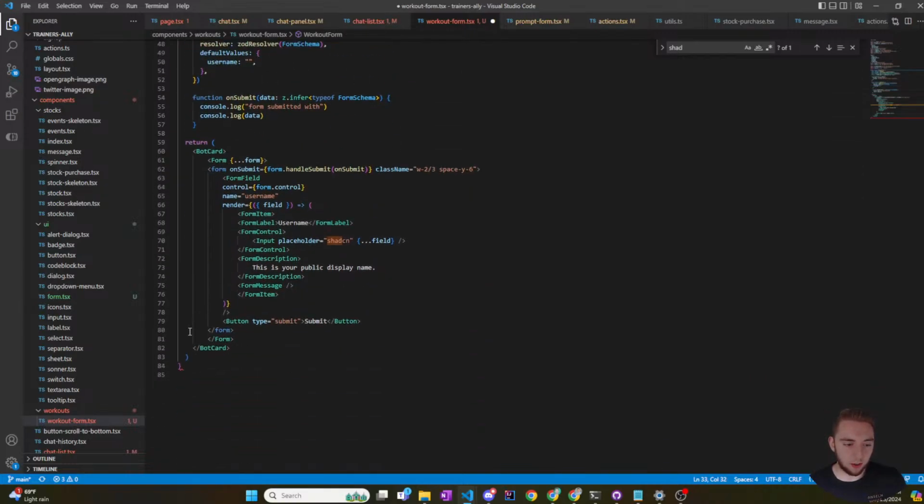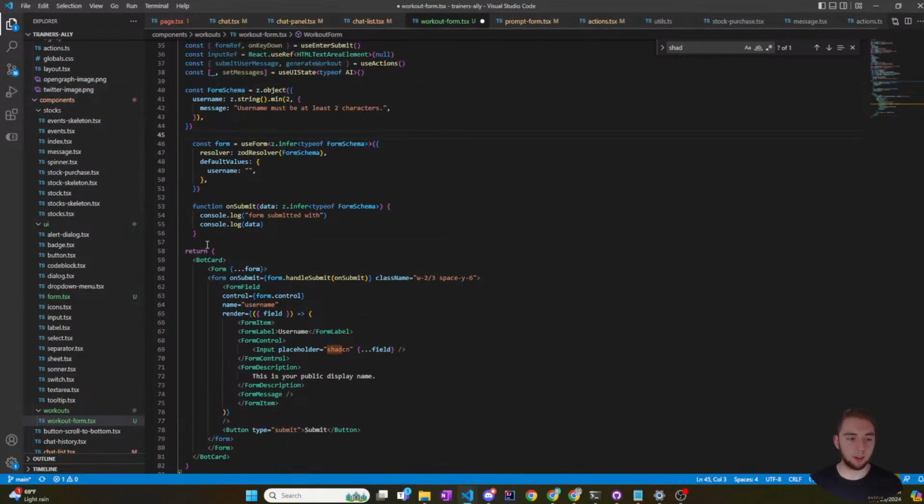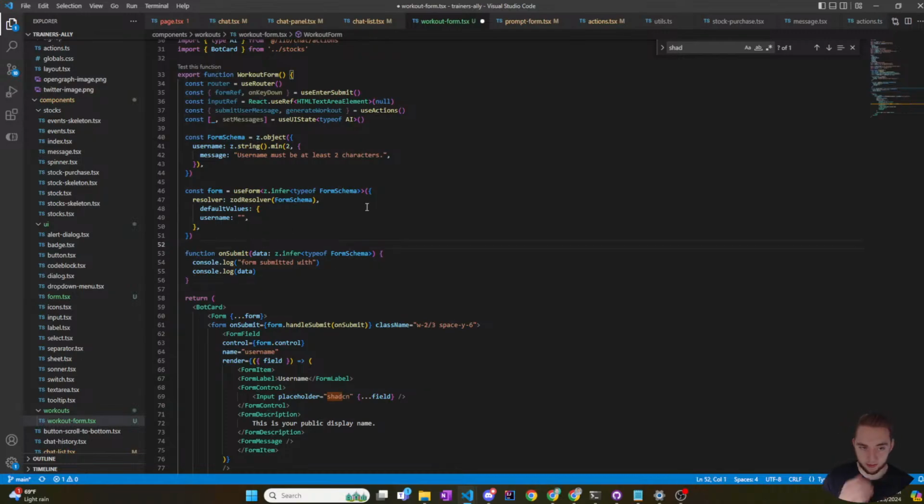Uh-oh, I got an issue here with the brackets. Why are my brackets messed up? Okay. Boom. Seriously, all these things are spaces. I use tabs. I know I probably shouldn't. In general, it definitely seems like it's best practice to use spaces, but I am just very comfortable with using tabs. So this bugs me. All right, there we go. I just want that all aligned there. Okay, so I think we're good now. I don't have an error anymore.